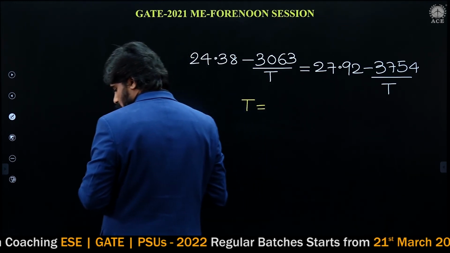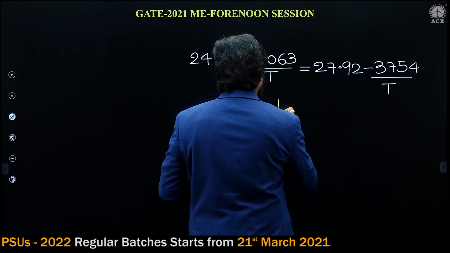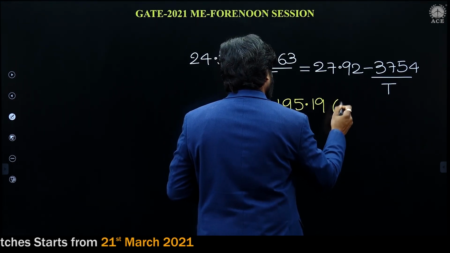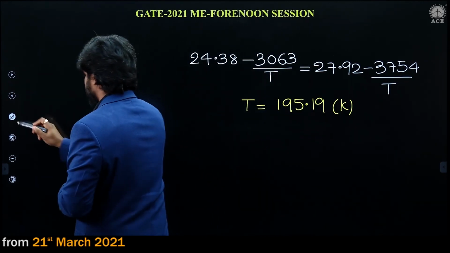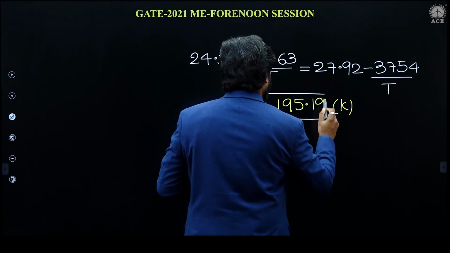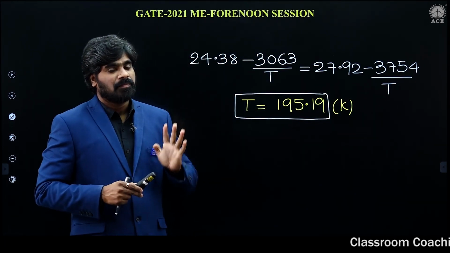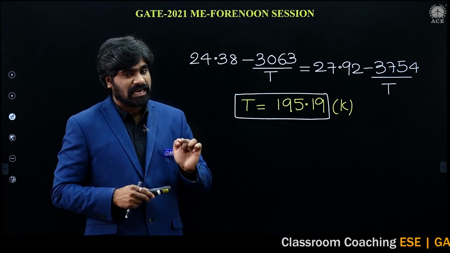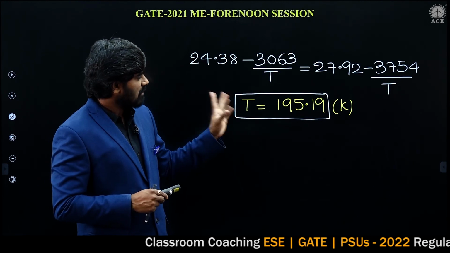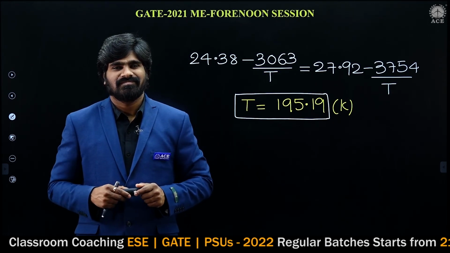If you calculate, this is going to be 195.19 Kelvin. It is also a simple problem, but the only thing you should understand is that at the triple point the pressure is a fixed pressure, so therefore we can calculate the temperature. Hope this problem is clear to you.